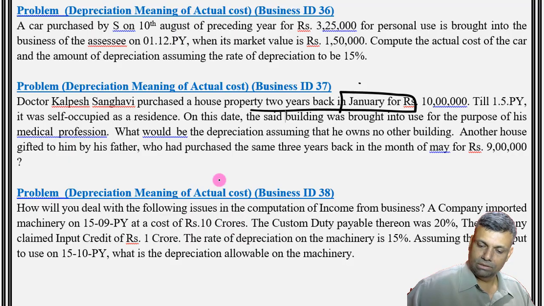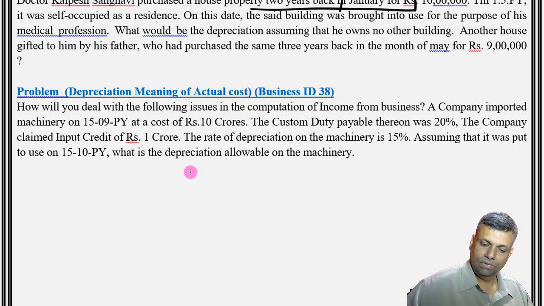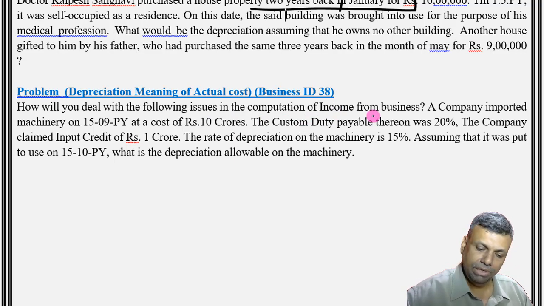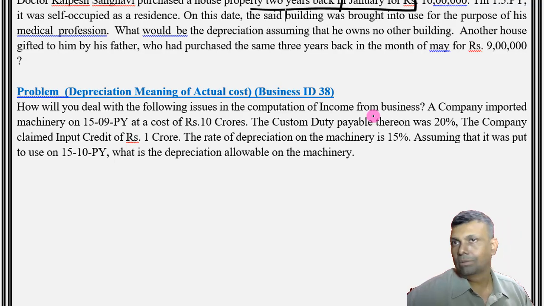Let me go to the next question now. How will you deal with the following issues in computation of the income from business? A company imported machinery on 15/9 of the previous year at the cost of rupees 10 crores. The customs duty payable thereon was 20%. The company claimed input credit of 1 crore. The rate of depreciation on the machinery is 15%. Assuming that it was put to use on 15th October, what is the depreciation allowable on that particular machinery?